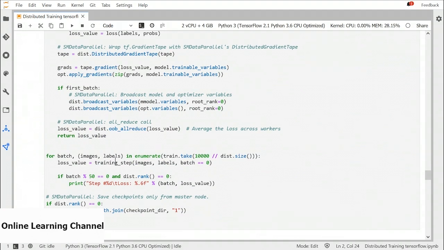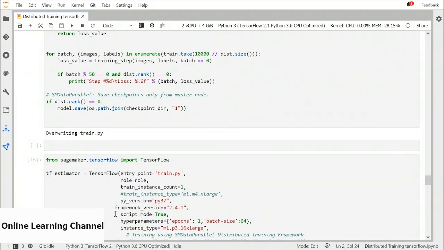Then we will call this training step function for each batch. So if your batch size is 128, for a 128 batch, this distribution will work. Then for the next 128 batch, this function will be called. In the end, when the rank is 0, we will save the checkpoint from the master node. Because master node has the final results, not the other nodes.